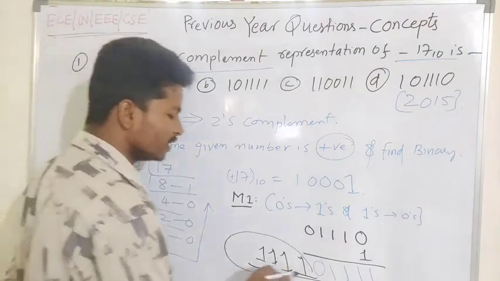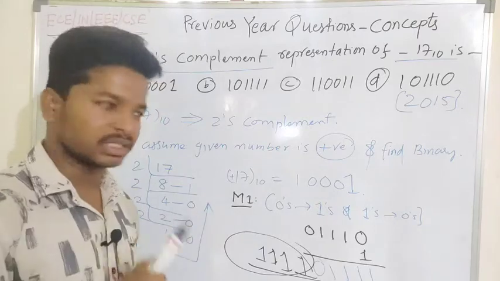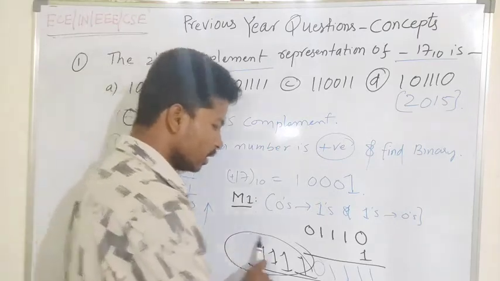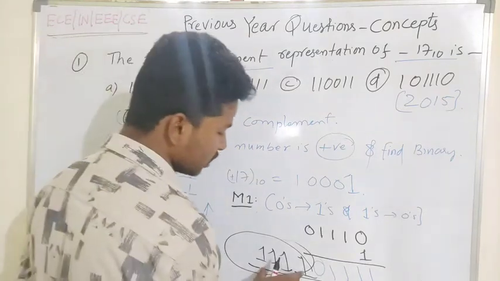The number of ones doesn't matter as long as the given register accepts that number of bits. So this is the sign extension.